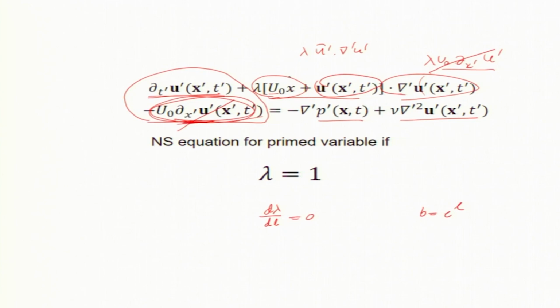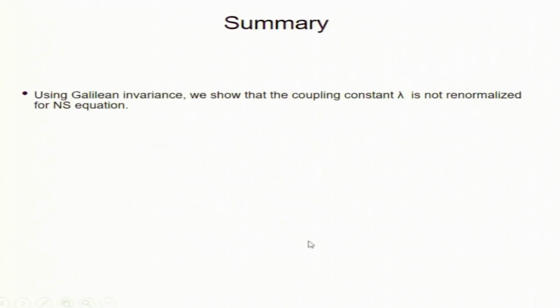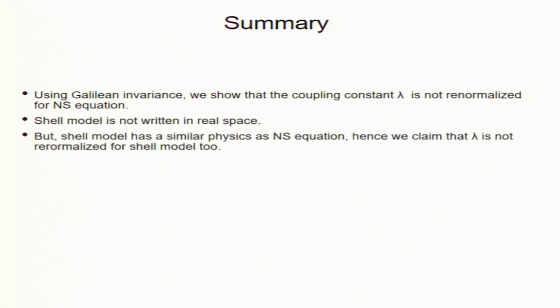Now, of course, I did not prove it for the shell model, but the shell model, as I said, is basically a model for the Navier-Stokes equation. So, we expect the nonlinear term for the shell model too should be respecting this property. So, lambda is unchanged even for the shell model. So, Galilean invariance is a very important symmetry, which immediately tells you that lambda is unchanged. Actually, the shell model is not in real space, so I cannot apply this argument, okay. But as I said, it has similar physics as the NS equation. So, lambda is not renormalized for the shell model too.